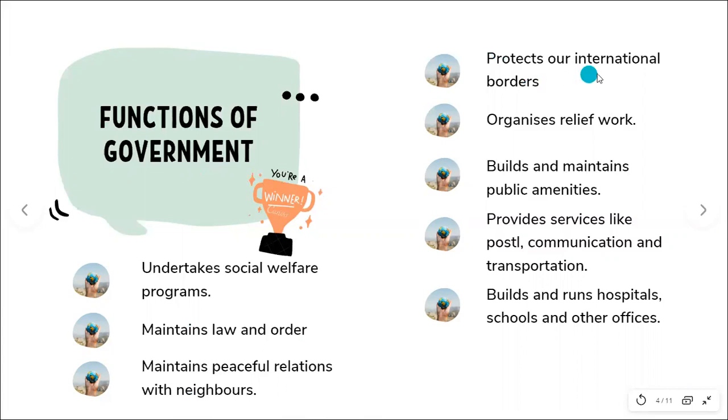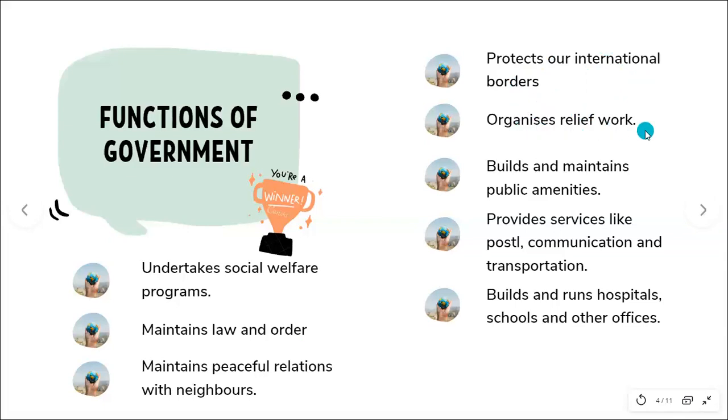Next is protecting our international borders. So what is happening right now at the LAC, line of actual control, or the LOC, right? LAC is the border between India and China, right? So they came into our territory, and we're trying to push them back. That's what's happening. Once again, why is the government intervening? Because this is the function of the government, to protect our international borders, right?